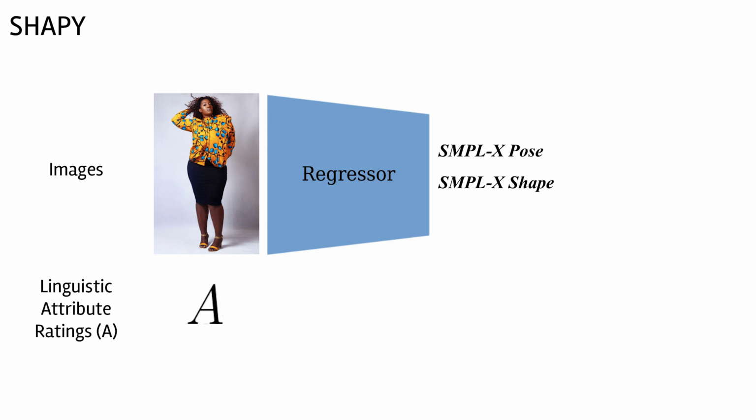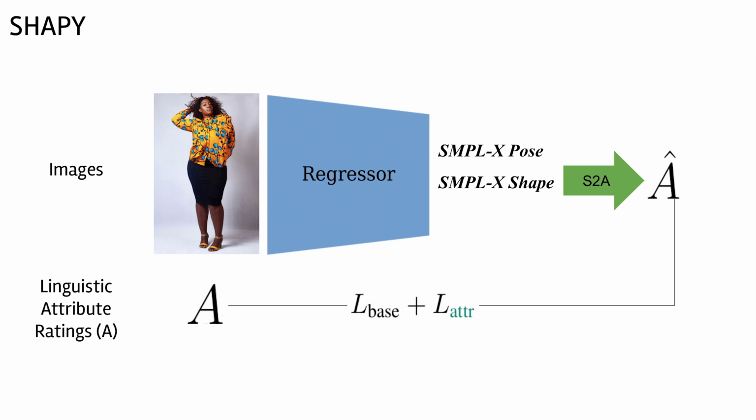Our network SHAPY outputs SMPL-X pose and shape parameters. The SMPL-X shape is passed to our shape to attribute module. We define losses that encourage predicted attribute ratings to be similar to the ground truth.